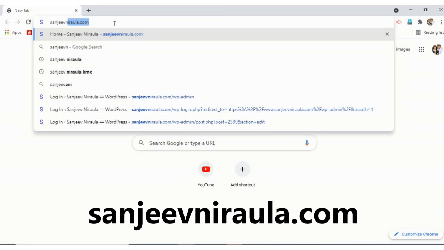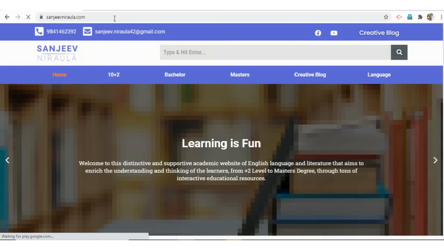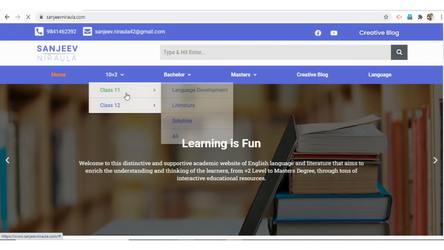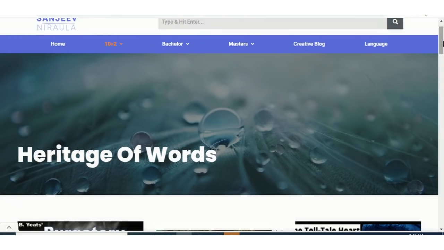Type sanjeevnirla.com. That's the name of my website, and it takes you to my website. This is the interface. Go to 10+2. And in 12, you see a lot of things. Press Heritage of Words, and it takes you to the place where you can see lots of nodes,